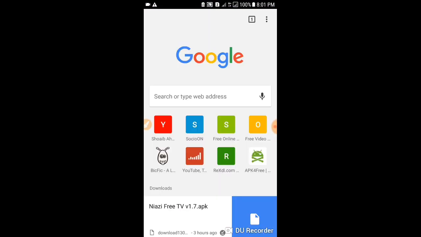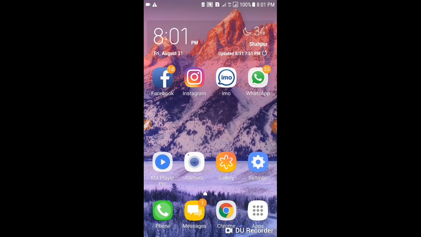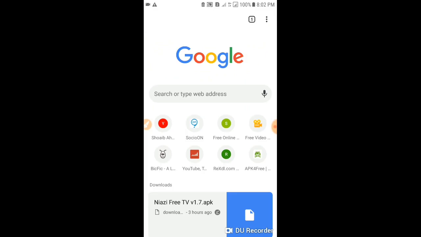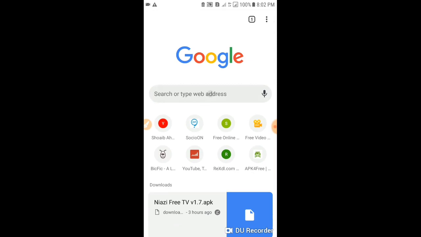Press the home button, this would not change. Then press reset menu, close all tabs and again launch. See, all design has been changed to the new Android P.